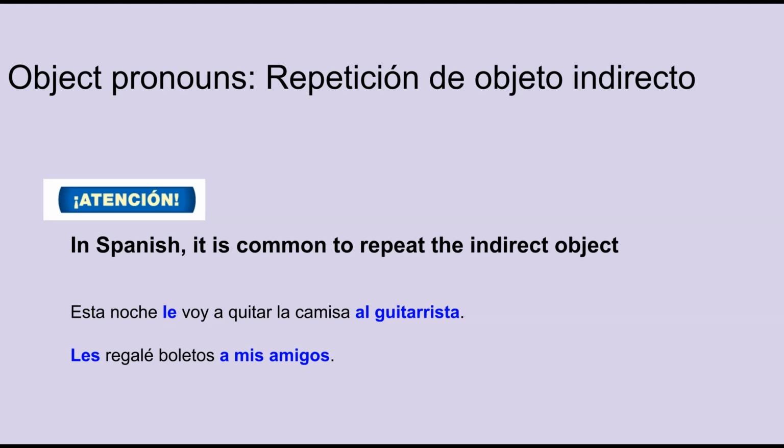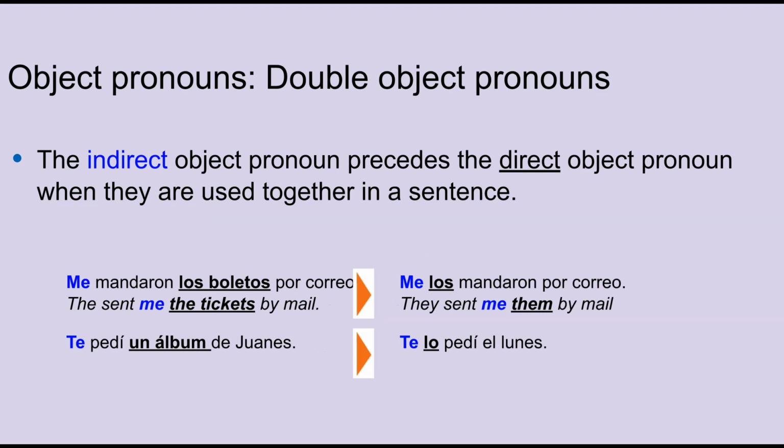Now, let's see what happens when you have 2 of them in the same sentence. When an indirect object pronoun and a direct object pronoun are used together in a sentence, the indirect object pronoun comes first. Let's take a look. Me mandaron los boletos por correo. Me los mandaron por correo. Notice the direct object los boletos becomes the direct object los and is placed after the indirect object pronoun me. Me los.